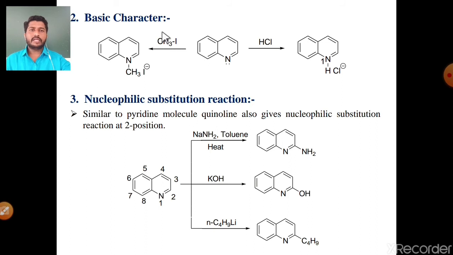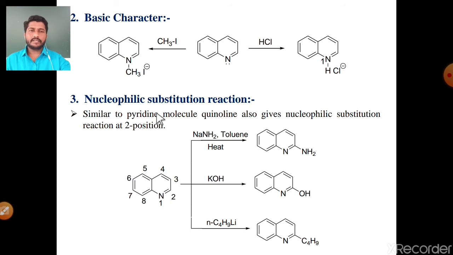Ionization of methyl iodide gives methyl group delta plus and iodine delta minus. The electron pair of nitrogen attacks the methyl group, forming a bond between nitrogen and the methyl group. With the loss of the electron pair, nitrogen gains a positive charge, stabilized by I minus. So, due to this electron pair of nitrogen, the quinoline molecule shows basic character.